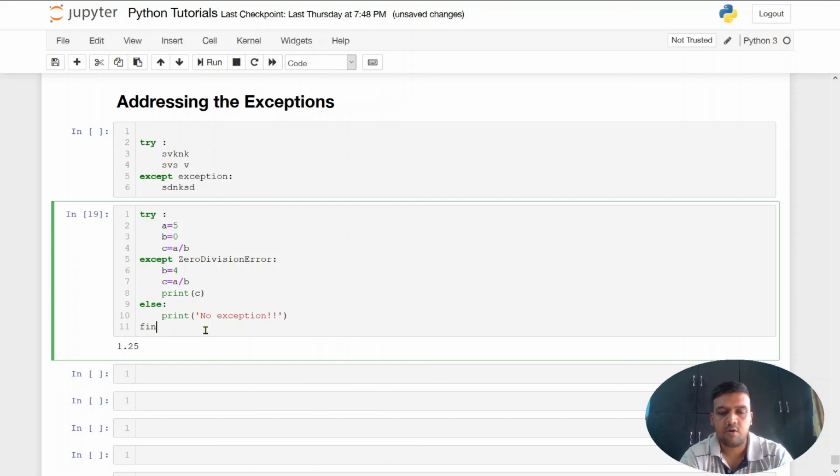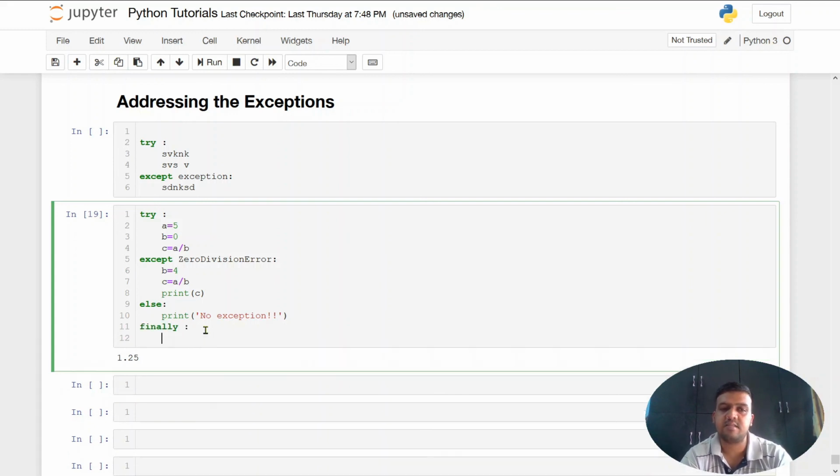Let's try out finally as well. Finally is like, in any circumstance, if you write a try except block and you mention something in the finally block, that will be executed regardless of whether the exception occurred or not. The finally block will be executed. So as a small example, I can write program is ended.